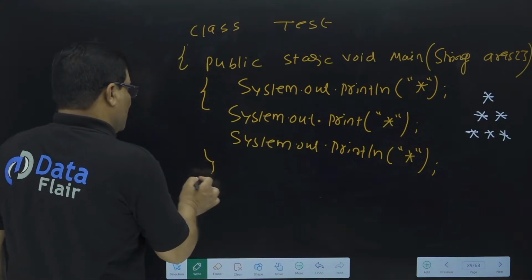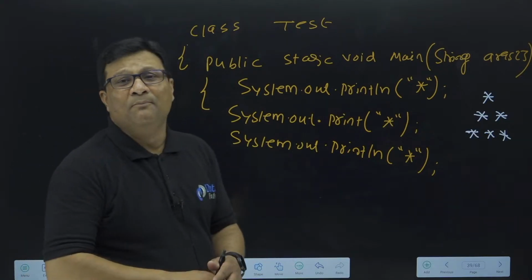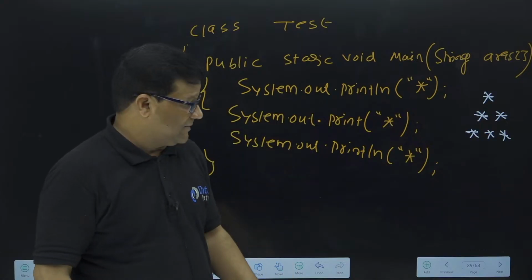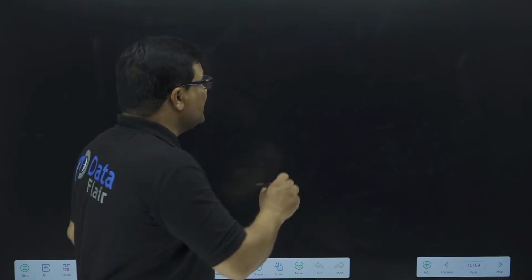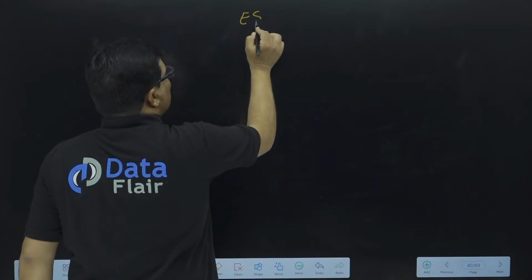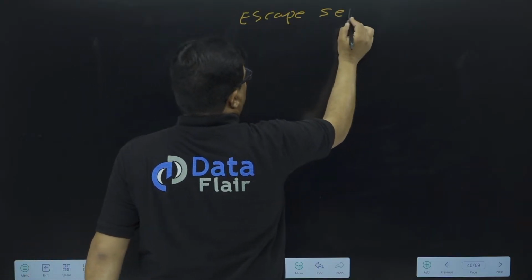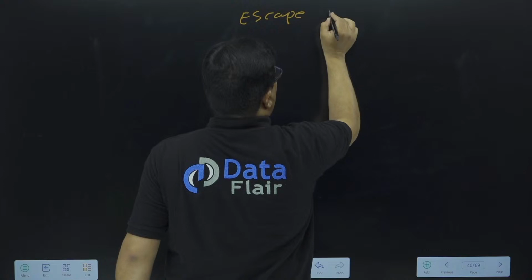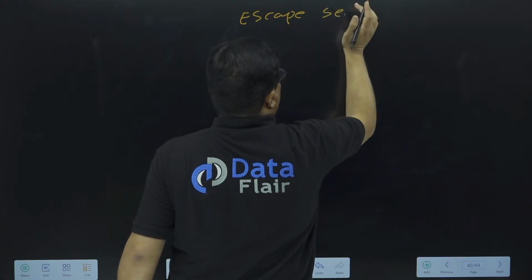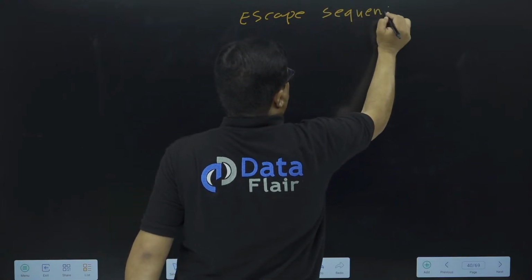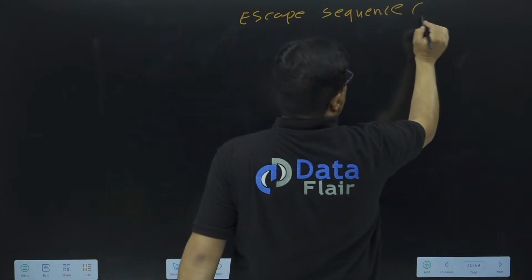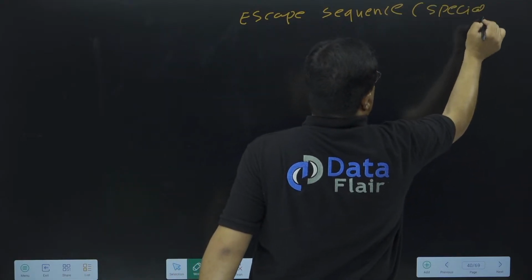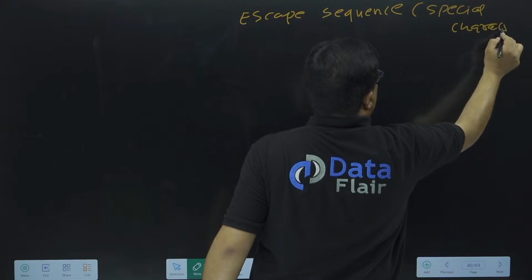So now let me show you another most important concept, right? In Java we have some special characters. We have some special characters in Java, right? These special characters are also called escape sequences. You can say escape sequence or you can say special character. What does it mean, special character or escape sequence, right?